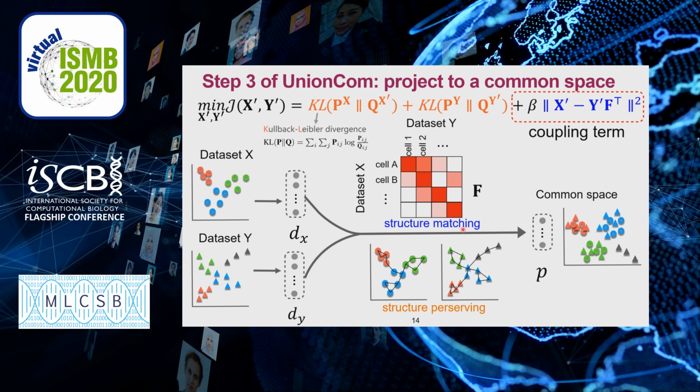To align the two datasets better, we introduce this coupling term. This term aligns matched cells by using matching matrix F so that the matched cells are close in the common space. After this step, UnionCom gets the result of integration of datasets.